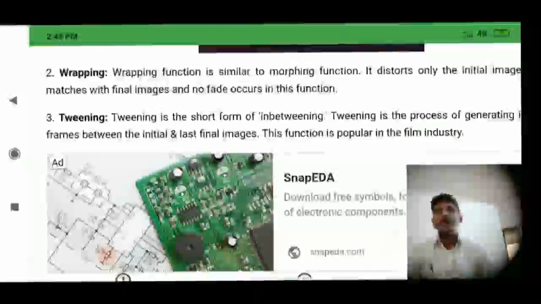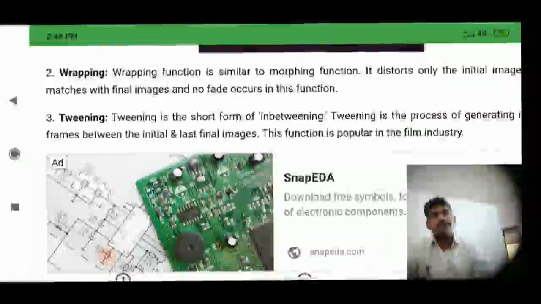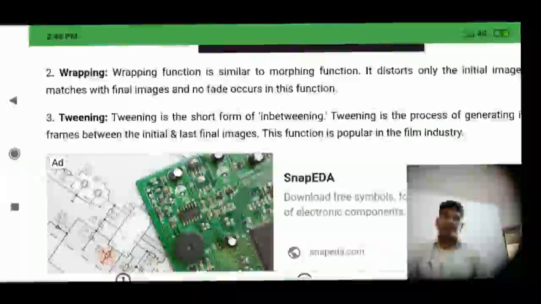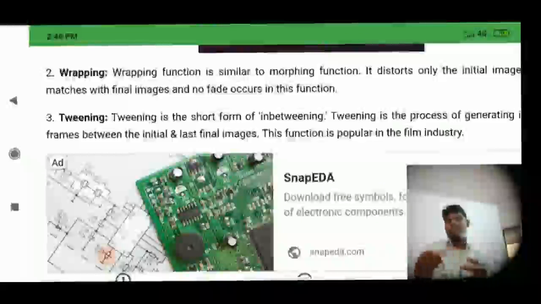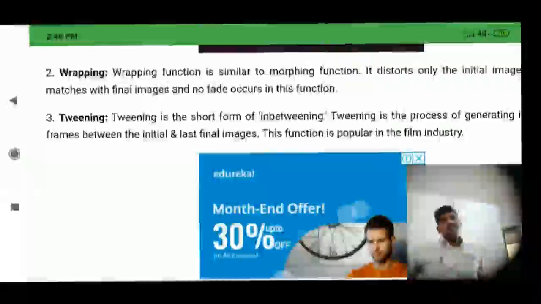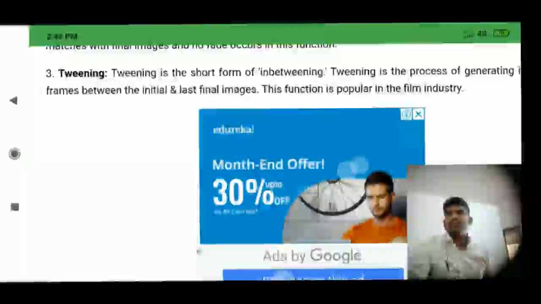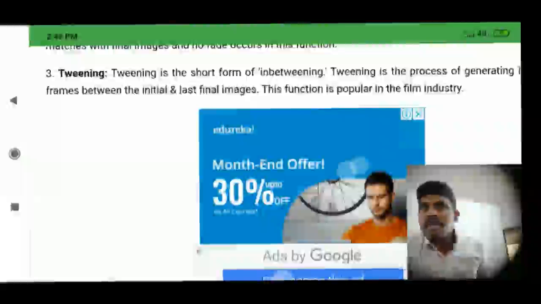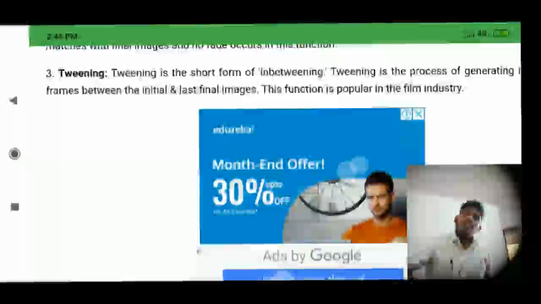Tweening is the short form of in-betweening. Tweening is the process of generating frames between the initial and final images. This function is popularly used in the film industry.